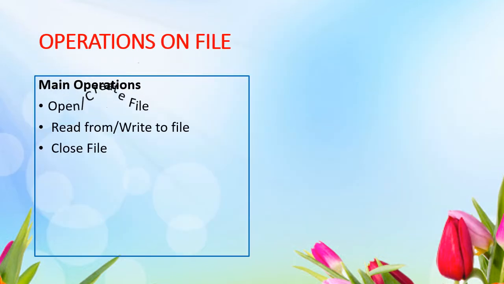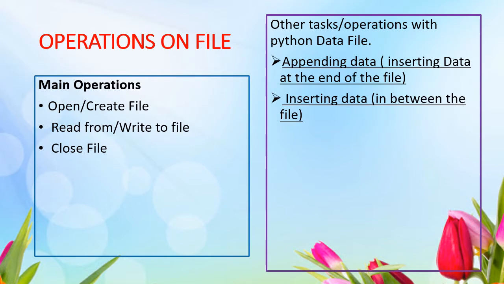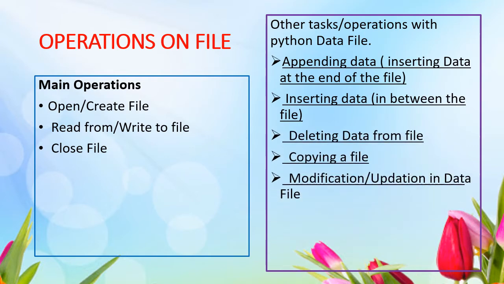And the main operations on a file are: open a file or create a new file, read data from or write data into a file, and close the file. Some other operations we can also do are appending data, inserting data in the file, deleting data from the file, copying data from one file to another file, and modification also.